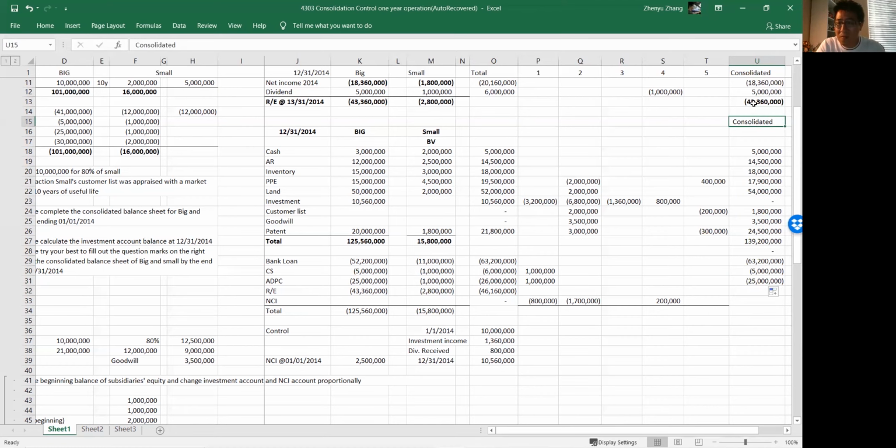So we cannot just do this by adding things up. And NCI, again, we have to calculate because we said BIG doesn't do journal entries for NCI. They don't distinguish. So if we just add things up, we're going to be wrong.